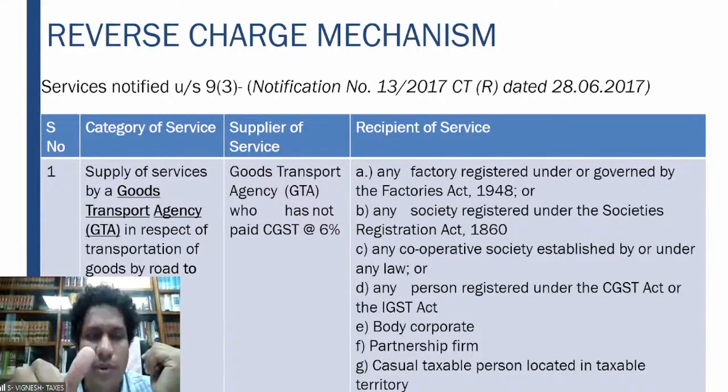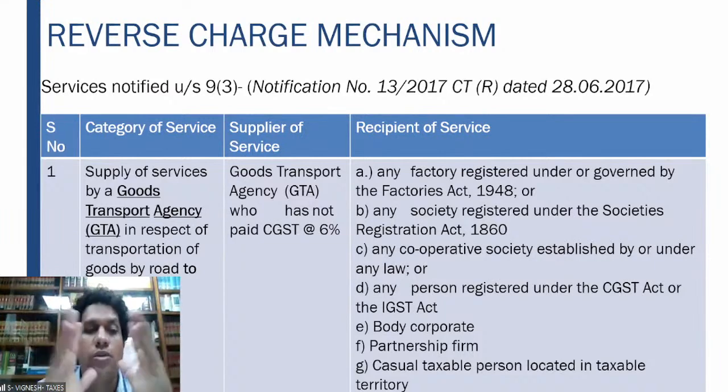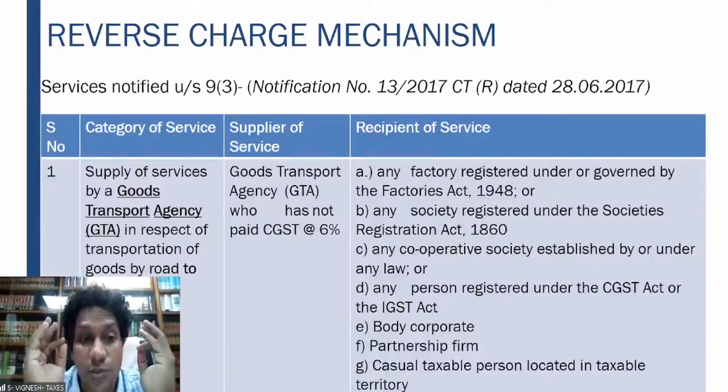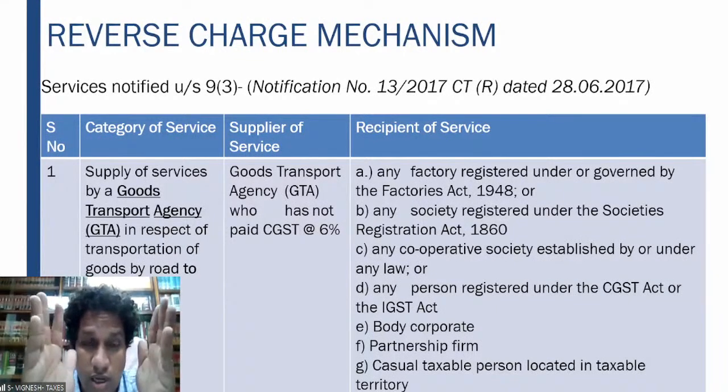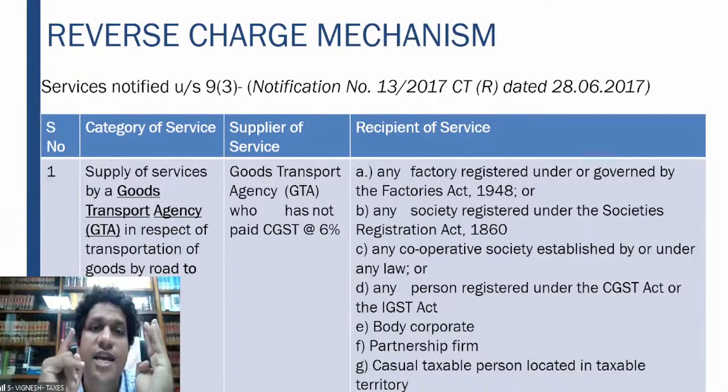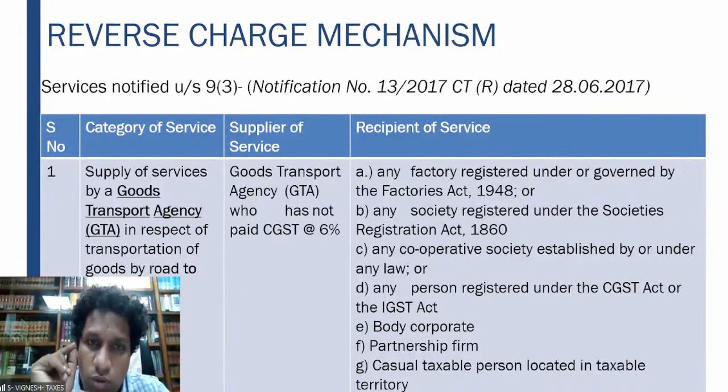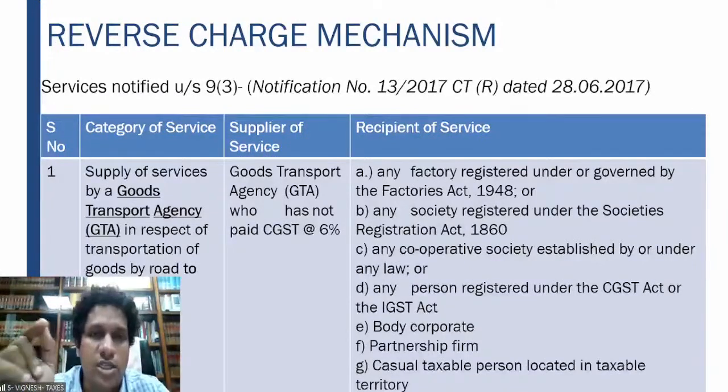So therefore, if a recipient of service is that, supplier is a goods transport agency. Again, in respect of transportation of goods by road. This is transportation of goods by road only. Goods Transport Agency takes the responsibility of transportation of the goods and also issues a consignment note. So if a person is supposed to be treated as a goods transport agency, that means he has to issue the consignment note and he has to take the responsibility of the goods right from the origin to the destination.